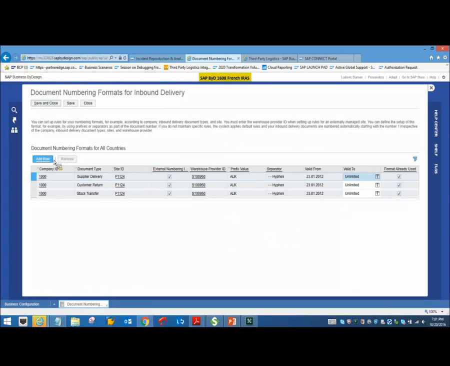Okay. So here you can add a row and you can maintain, for which site, the warehouse provider ID, the prefix, the hyphen, and then how long this setup is valid. So this can be configured so that whatever documents you'll be receiving from your 3PL provider will be prefixed with ALK and the next followed by an alphanumeric value.